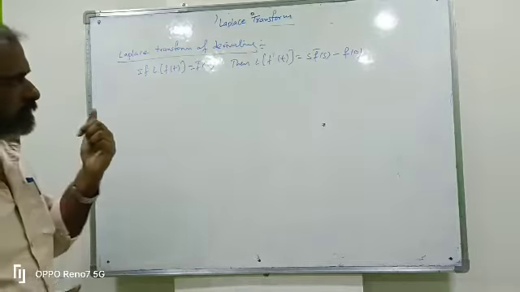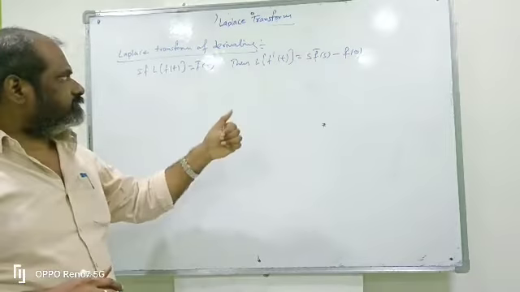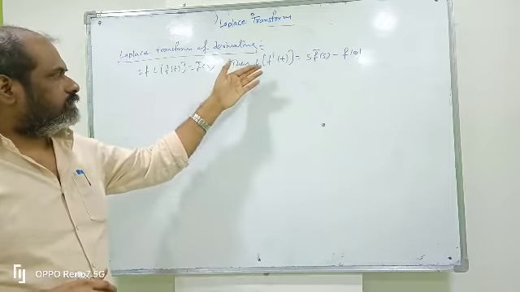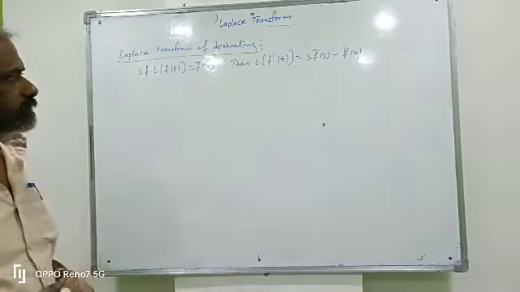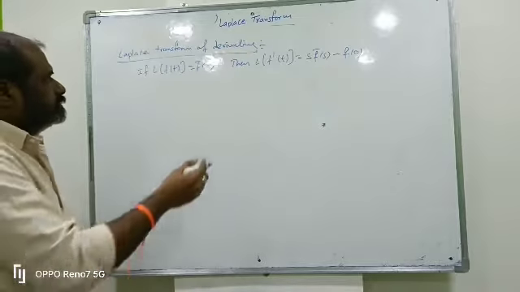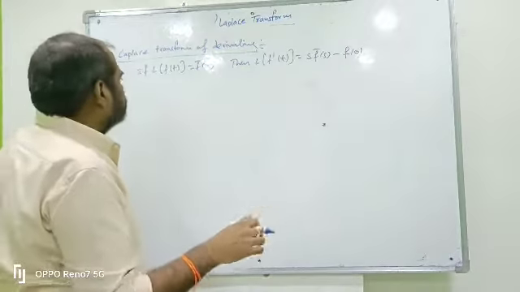This is useful in inverse Laplace transform, so you must remember this formula. These are most useful in inverse Laplace transform. So L of f dash of t equals s into f bar of s minus f of 0. This is the one time derivative. He is asking for n times.